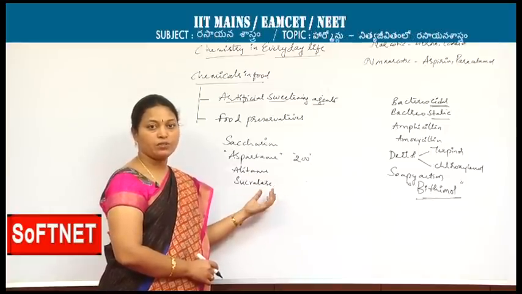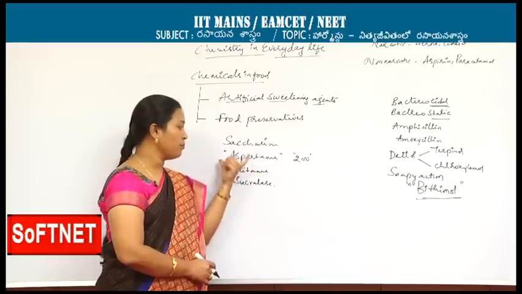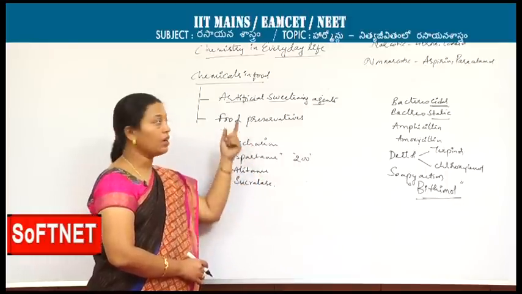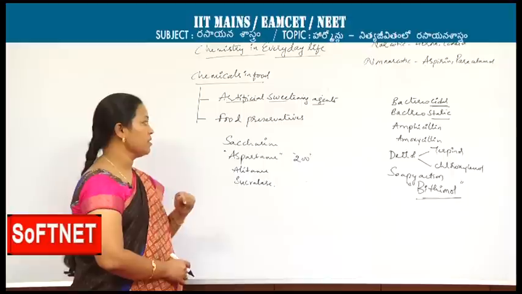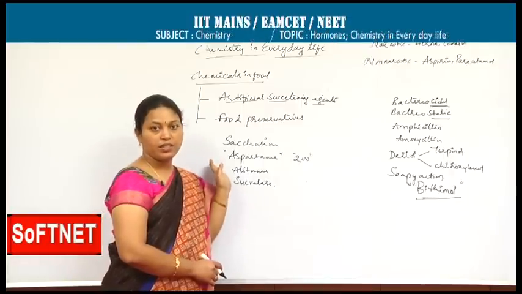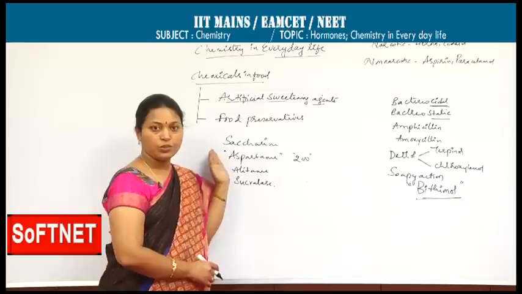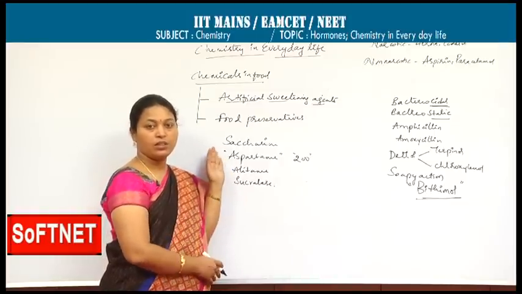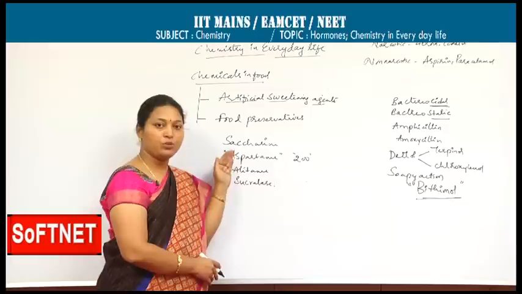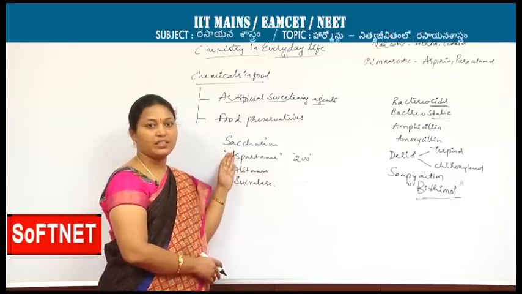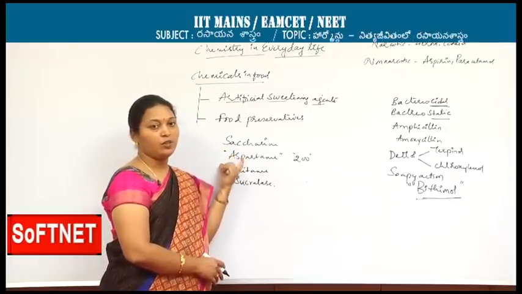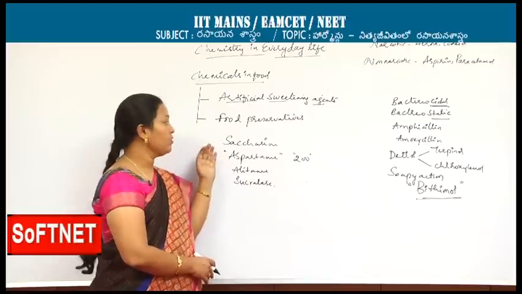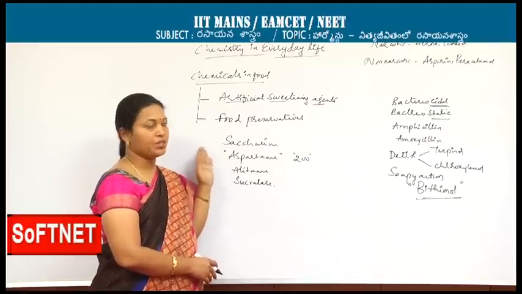Considering that, aspartame is somewhat better compared to these artificial sweetening agents. By taking these artificial sweetening agents, the calorific values can be controlled and the sweetness is the same as sugar, so diabetic patients can use them. These are the sweetening agents, but too much intake may harm those persons. While using these, we have to be conscious.